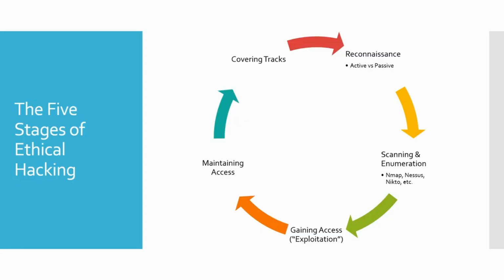We'll move into the internal side of things with Active Directory. We'll start working with our web applications and our wireless, and we will touch on maintaining access and covering tracks, but you're going to see this methodology over and over, and you might also get this question on an interview, to describe the 5 stages. So it's important to know these. It's just something that every ethical hacker can rattle off pretty quickly.